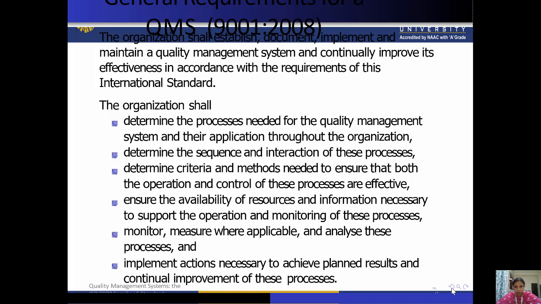First is determine the processes needed for this quality management system and its application, determine the sequence and interaction of these processes, determining the criteria and methods needed to ensure that both the operations and control of these processes are effective. Similarly, ensuring the availability of resources and information necessary to support the operation as well as monitoring of these processes. Similarly, monitor, measure where applicable and analyze these processes and implement actions necessary to achieve planned results and continual improvement